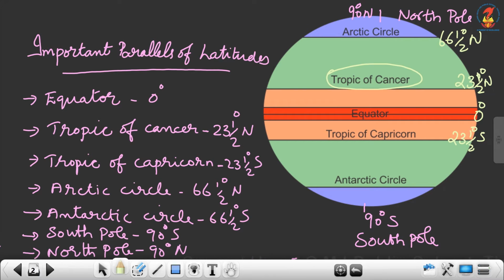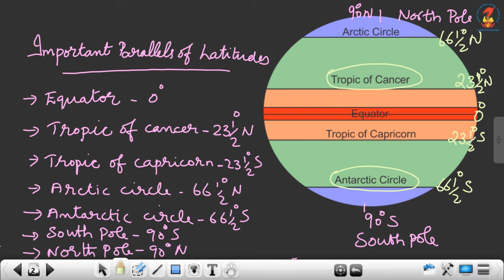Then next is the Antarctic Circle. Antarctic Circle lies at 66.5 degree south. It is to the south of equator, in the southern hemisphere.